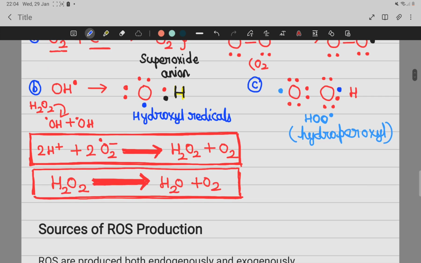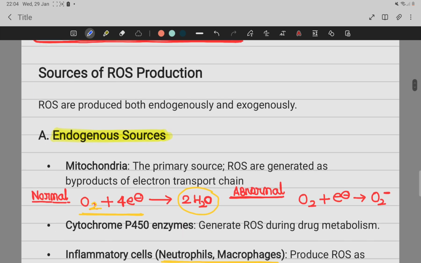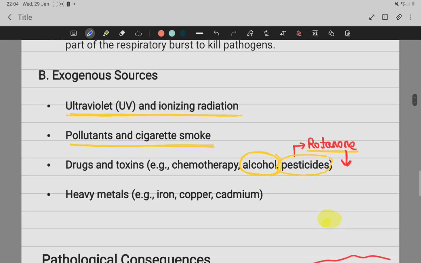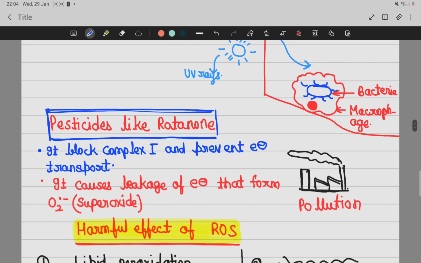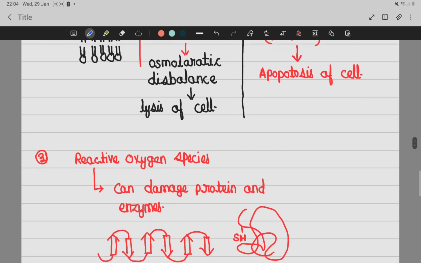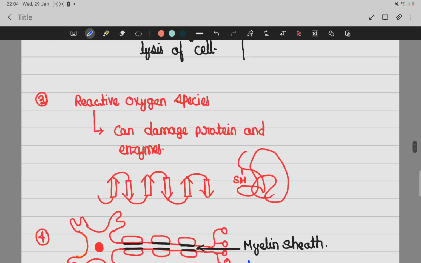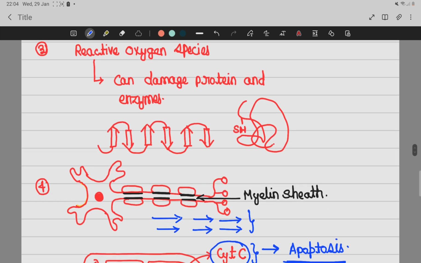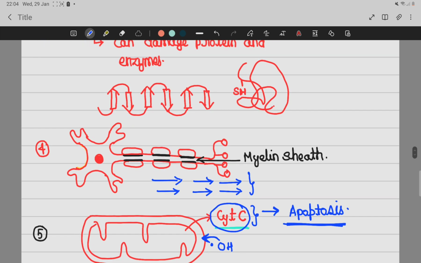Then we discussed how our body will scavenge, how our body will try to wipe out and balance the situation. Then we discussed the sources of reactive oxygen species, and then the harmful effects of reactive oxygen species. Remaining we'll see in the next video. Bye.